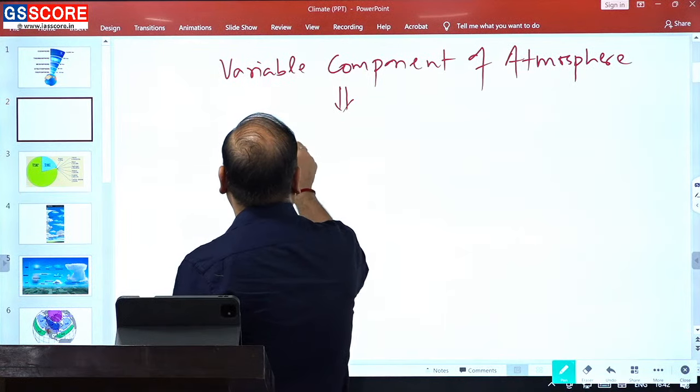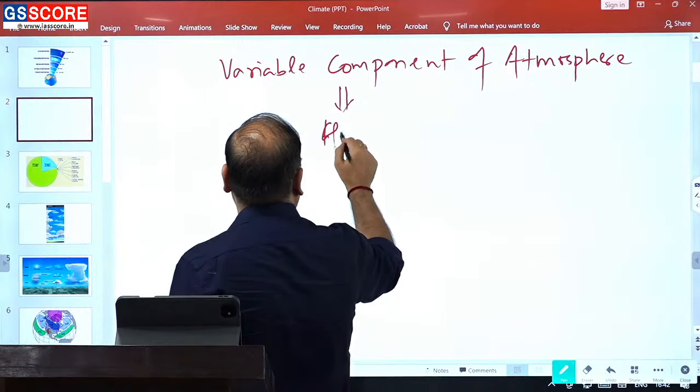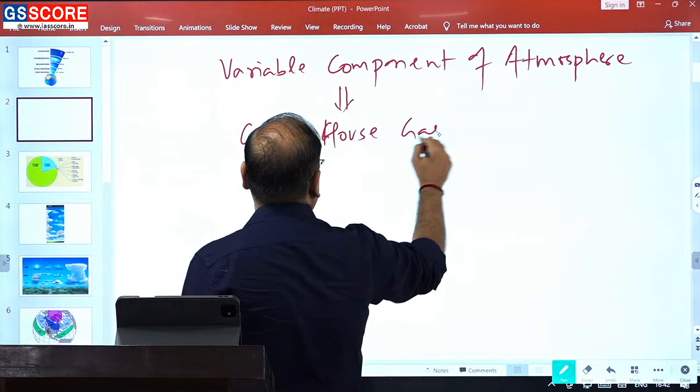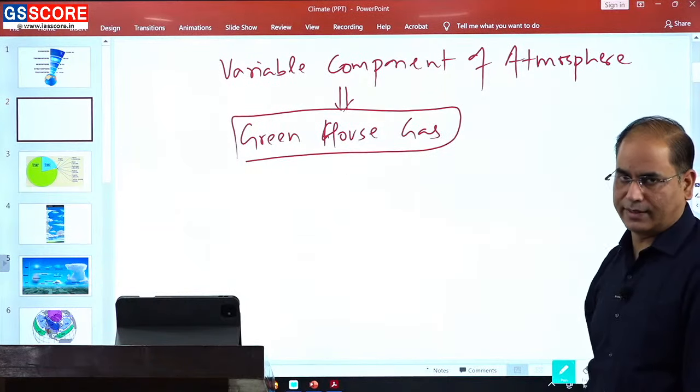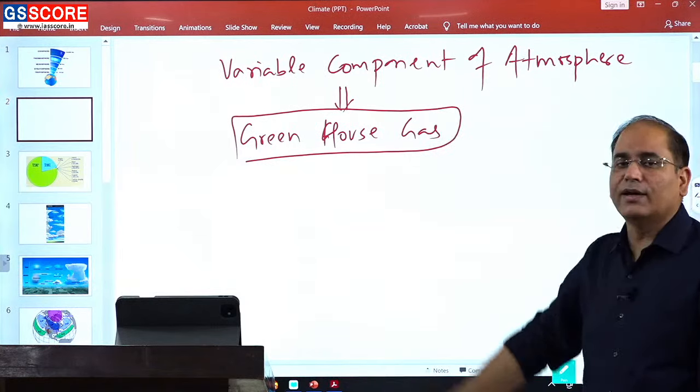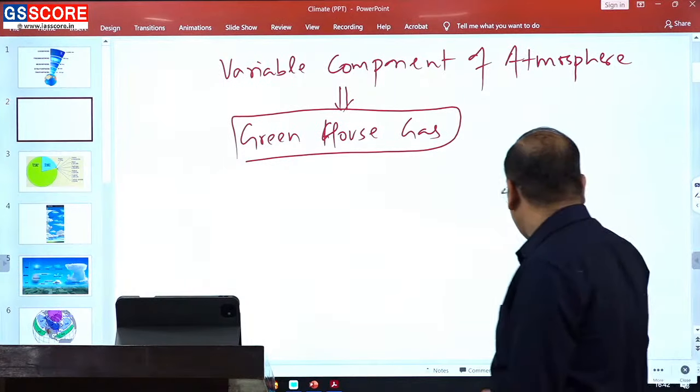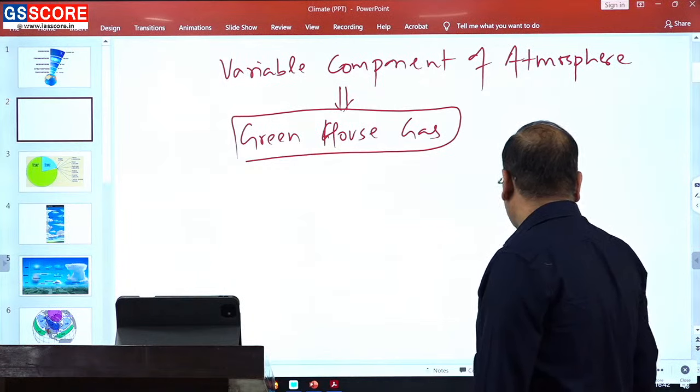But what you just need to know is that these are known to have a greenhouse effect. That is why sometimes they are referred to as greenhouse gases.